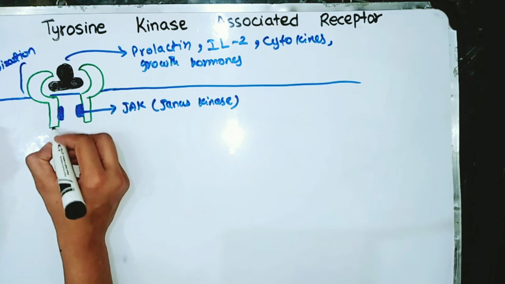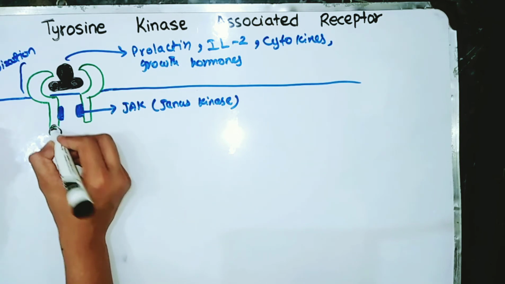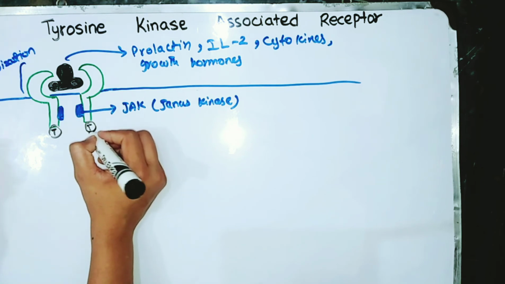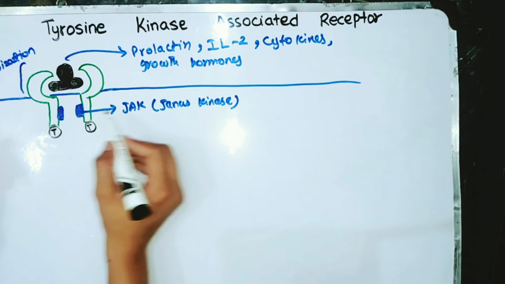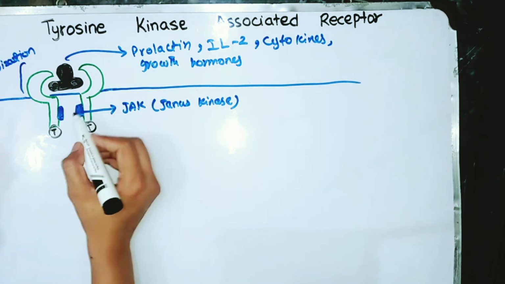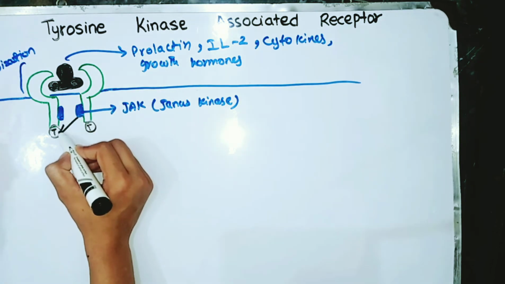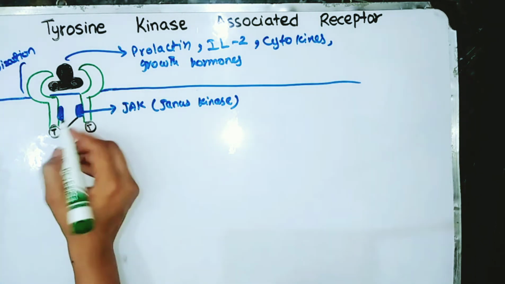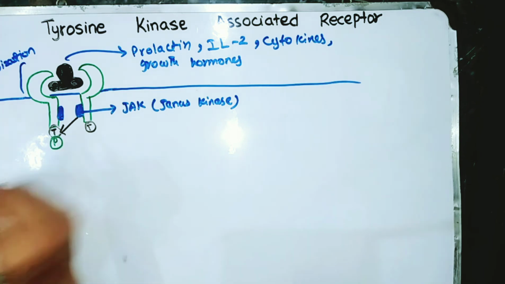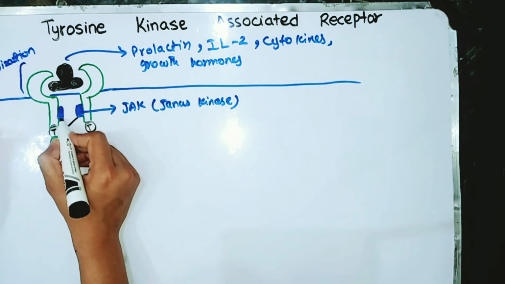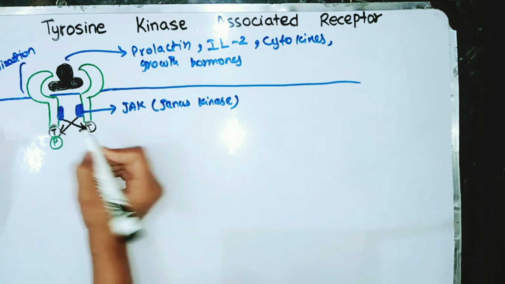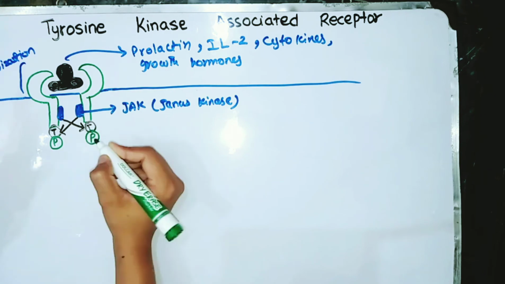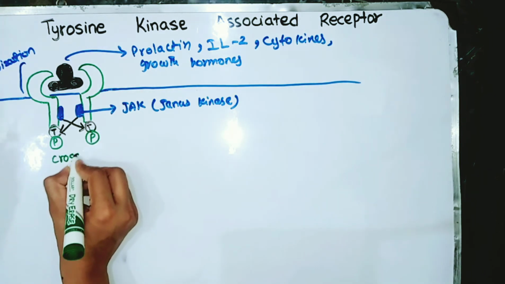Here is the tyrosine residue of one receptor, and this is the tyrosine residue of the other receptor, and the JAK or Janus kinase of the one receptor will phosphorylate the tyrosine residue of the other receptor, and this JAK will phosphorylate the tyrosine residue of the other receptor, and this phenomenon is known as cross phosphorylation.